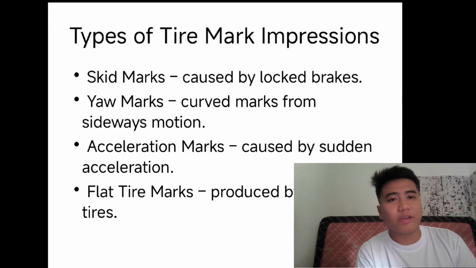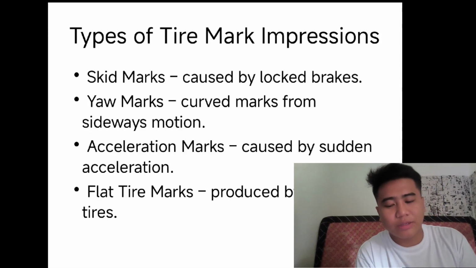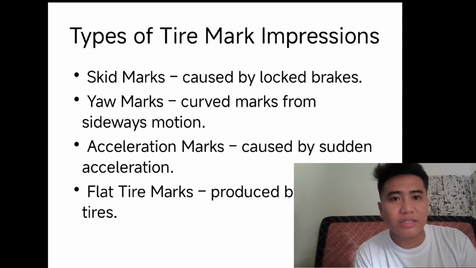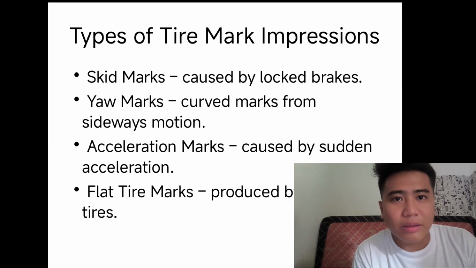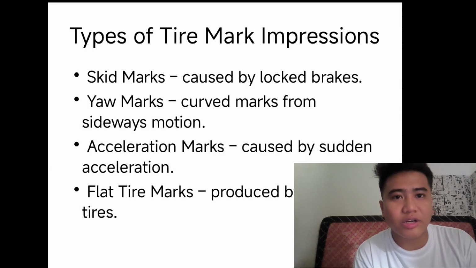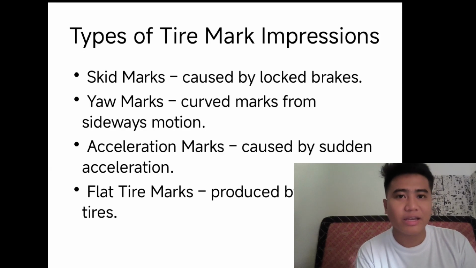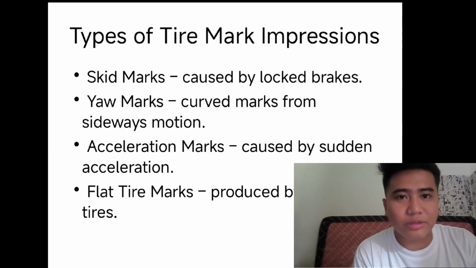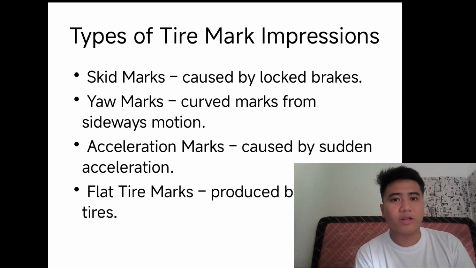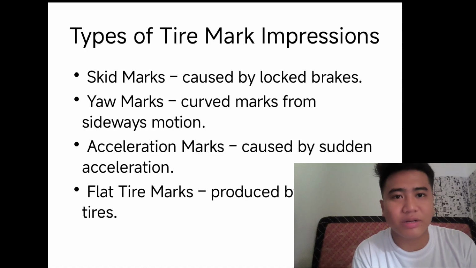I will be continuing our report. It's about traffic management. In traffic accident investigation, physical evidence found at the scenes plays a crucial role in reconstructing the event and determining liability. Among the important pieces of evidence are tire marks, impressions, road debris, and applicable legal principles. Number 6, tire mark impressions.